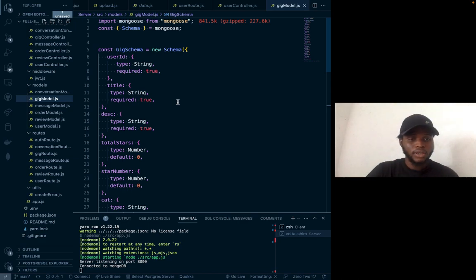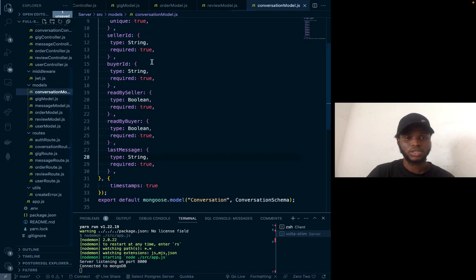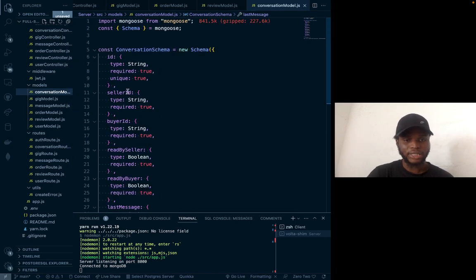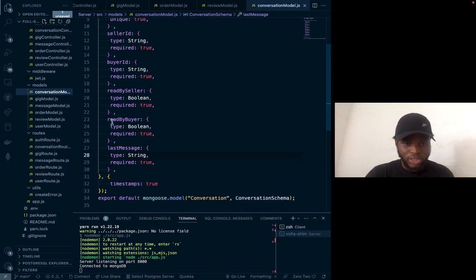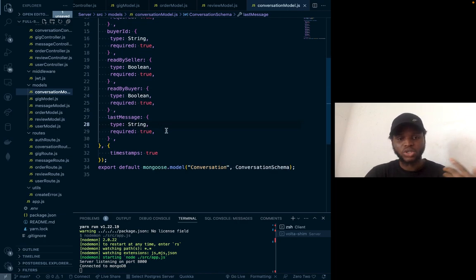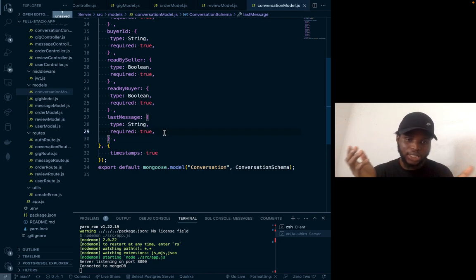If you look at my conversation schema, you can see the ID, the seller ID, the buyer ID, and read by seller, which means that if you as a buyer send a message to the seller, you can easily get a mark saying this seller has read your message. The same thing applies to the buyer, and you can also see your last message. You know how WhatsApp works, you can see your last message, and it says it was 8:30, or something minutes ago. So this is it basically.